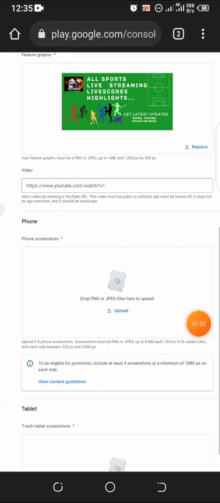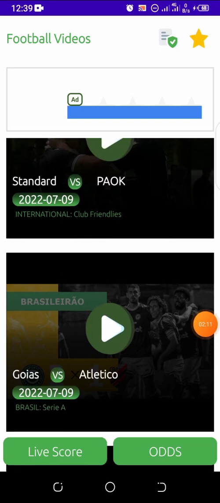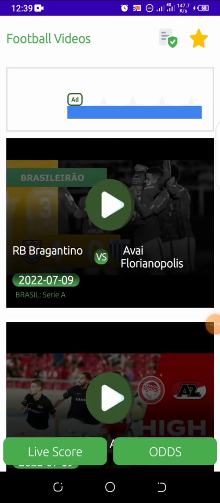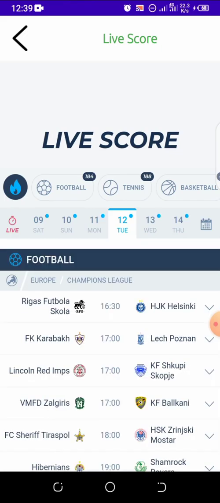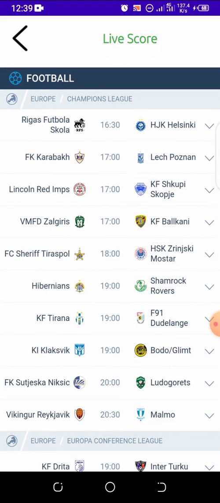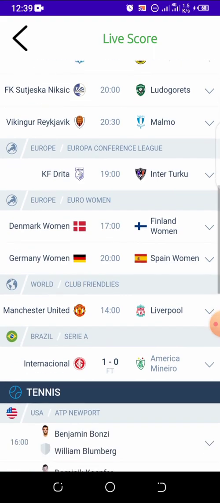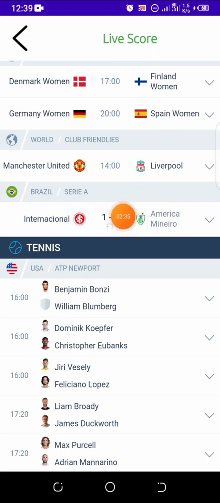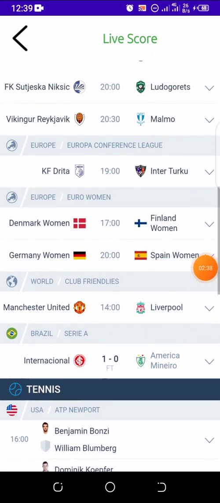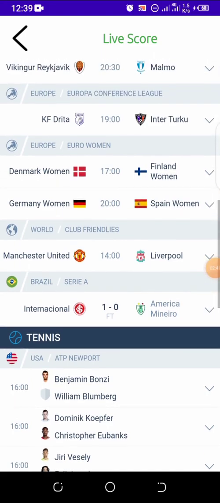Now there are ways of uploading screenshots on Google Play Store. We have the professional ways, and we have the random ways. I'm going to show you the two. You can see this is the app right here, and the interface of the app. I will just screenshot important places that are attractive, like live score. Based on the time I'm making this video, the season has not opened, but notwithstanding, I can screenshot some important matches like this, so that it will reflect what we are doing.